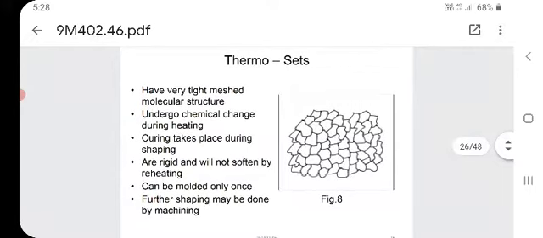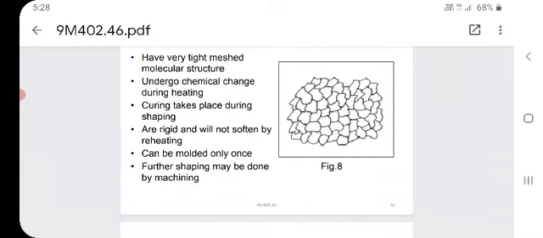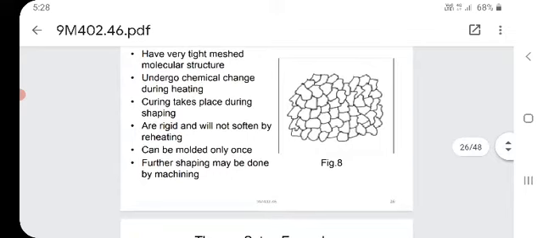Next, thermosets. Thermosets have a very tight meshed molecular structure and undergo a chemical change during heating. When subjected to thermal stress, it undergoes a chemical change. Curing takes place during shaping. They are rigid and will not soften on reheating.